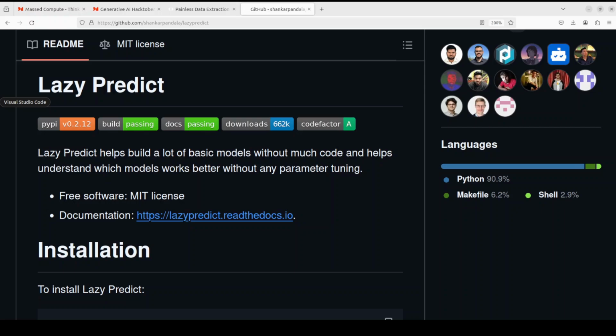Now, to use Lazy Predict, you first prepare your data, you split it into training and testing sets, and then initialize the lazy classifier or lazy regressor. You then fit the model using the fit method, passing in the training and testing data. Lazy Predict creates instances of various classification models. Now, this sounds a bit cryptic, so I think it will be better if I show you what I mean.